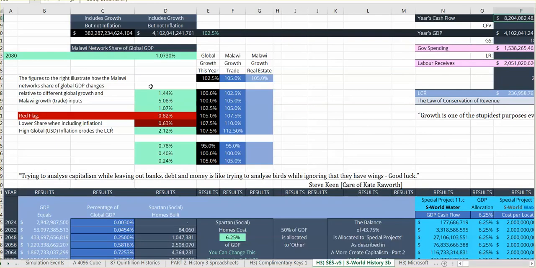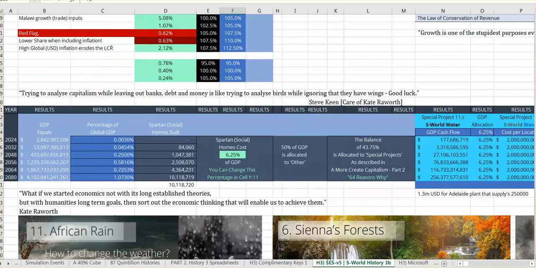Okay. Here we have some wildly different predictions of what Malawi will look like in 2080 in terms of its share of GDP, from 5% to 0.3, 0.6, no, 0.24 there. And this changes when one changes the global growth and the Malawi growth from 2.5% global and 5% Malawi to other amounts.